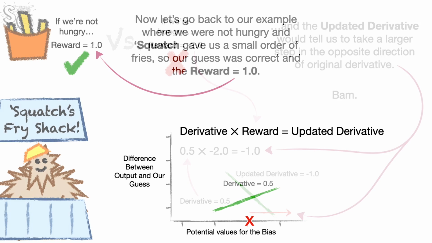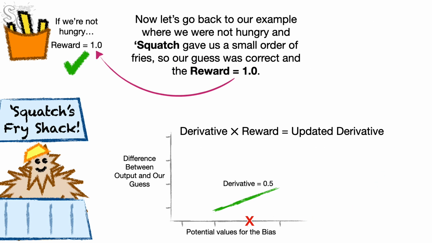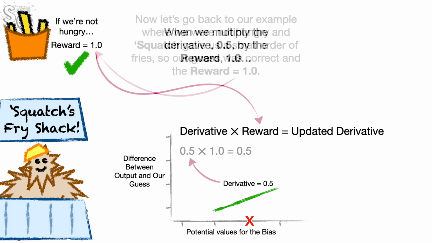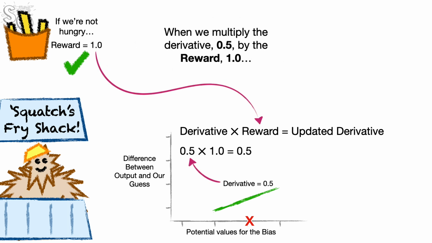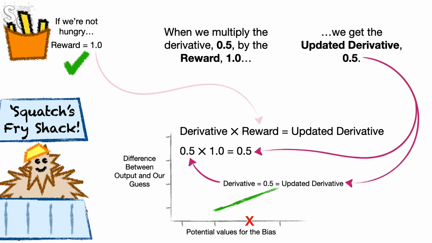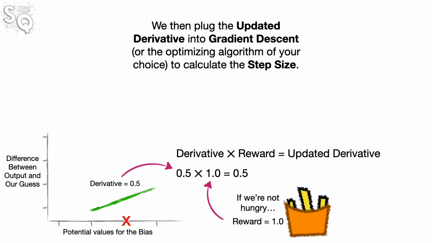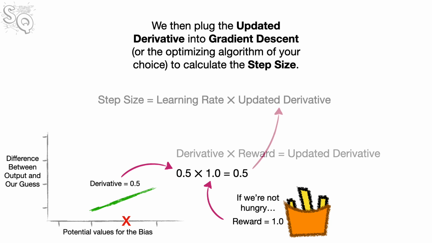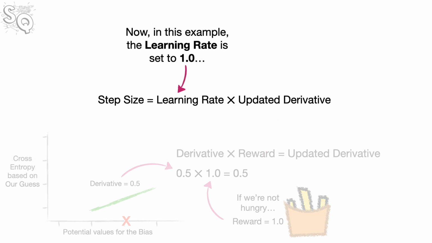Bam! Now let's go back to our example where we were not hungry and Squatch gave us a small order of fries. So our guess was correct and the reward equaled 1.0. When we multiply the derivative 0.5 by the reward 1.0, we get the updated derivative 0.5. We then plug the updated derivative into gradient descent to calculate the step size. Now, in this example, the learning rate is set to 1.0.